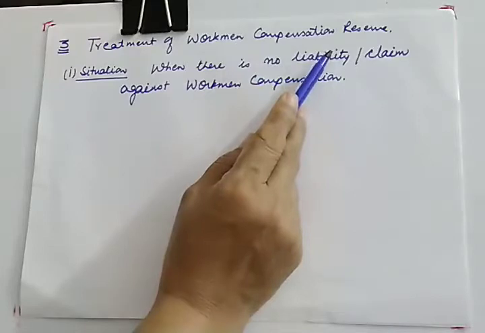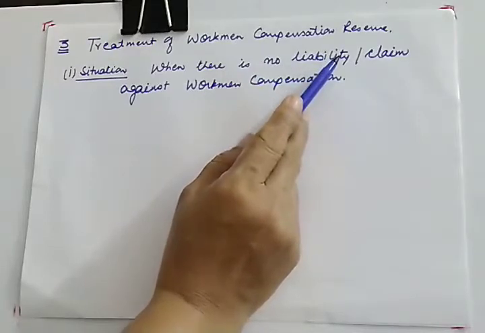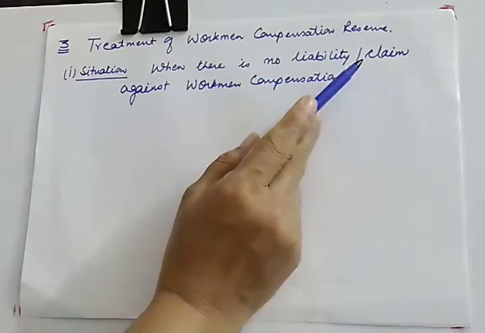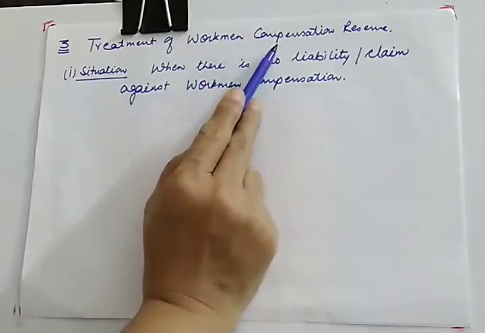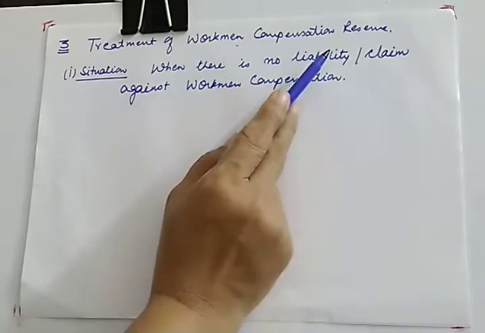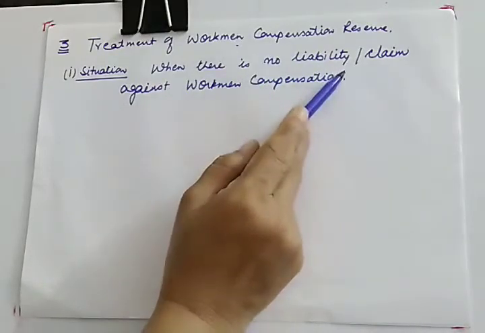Whenever a casualty occurs during the working hours, the loss due to that casualty can be recovered through this reserve. So when there is no liability, it means no casualty has occurred.